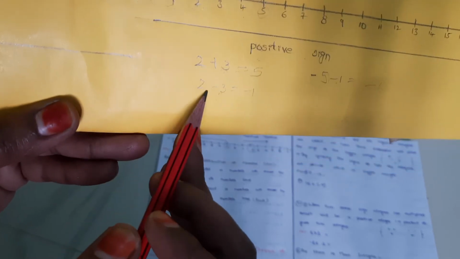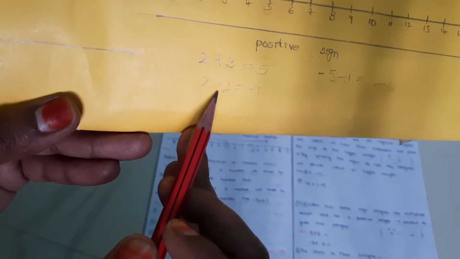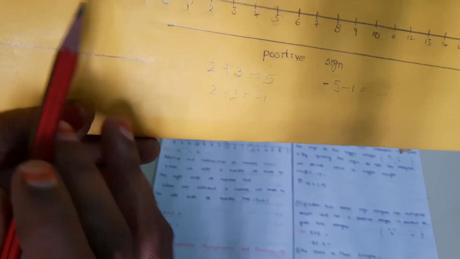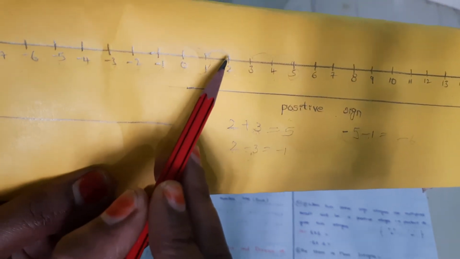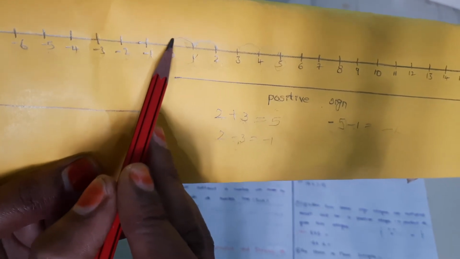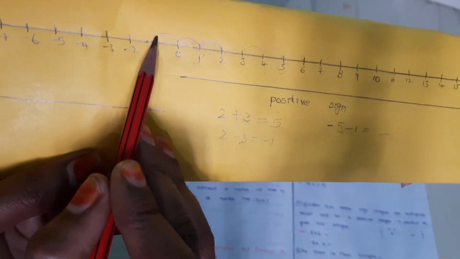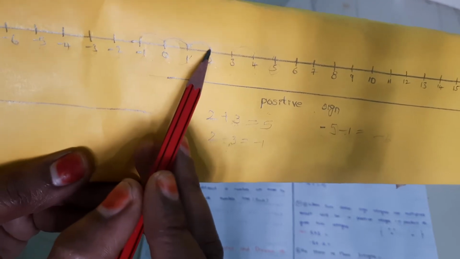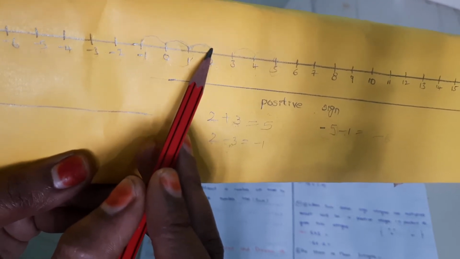Next we are going to subtract 3 from this 2. Subtraction is nothing but we move to the left side of the number line. From this 2, I am moving 1, 2, 3 steps. Why? Because we are subtracting 3. So that's why we are moving 3 steps from 2.